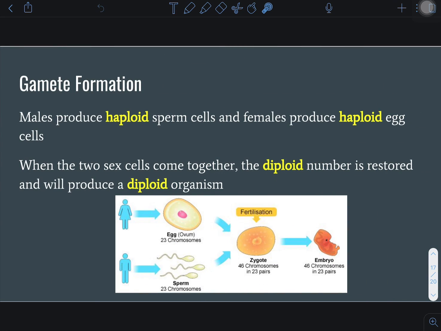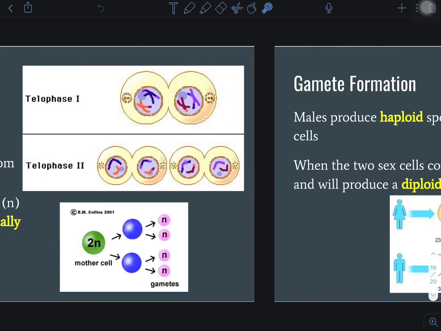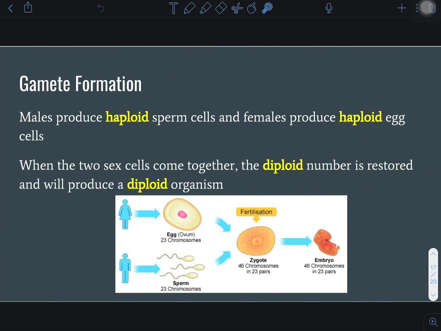So gamete formation is what we talk about. These haploid cells are gametes. Gametes is another word that we can use for sex cells. So males make sperm, haploid cells, and females make eggs, which are haploid cells.